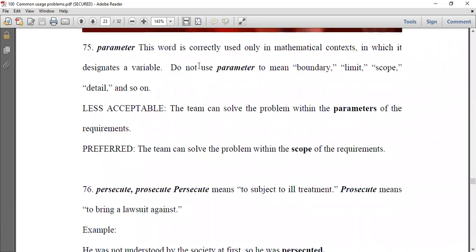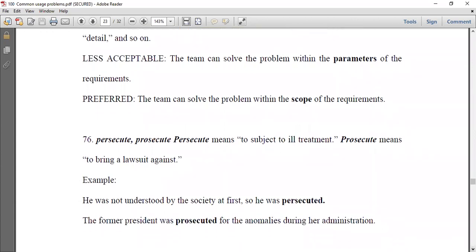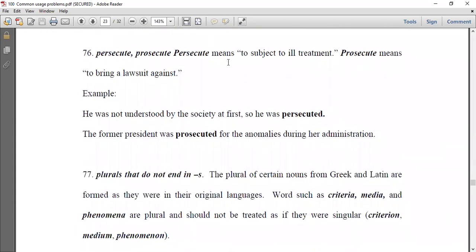Parameter: this word is correctly used in math, but don't use it otherwise. Don't use it outside math. And look at the examples. You can use the word scope instead of it, or limit or boundary as we have here, but use it in math only. 76, persecute and prosecute. Persecute means to subject to ill treatment.